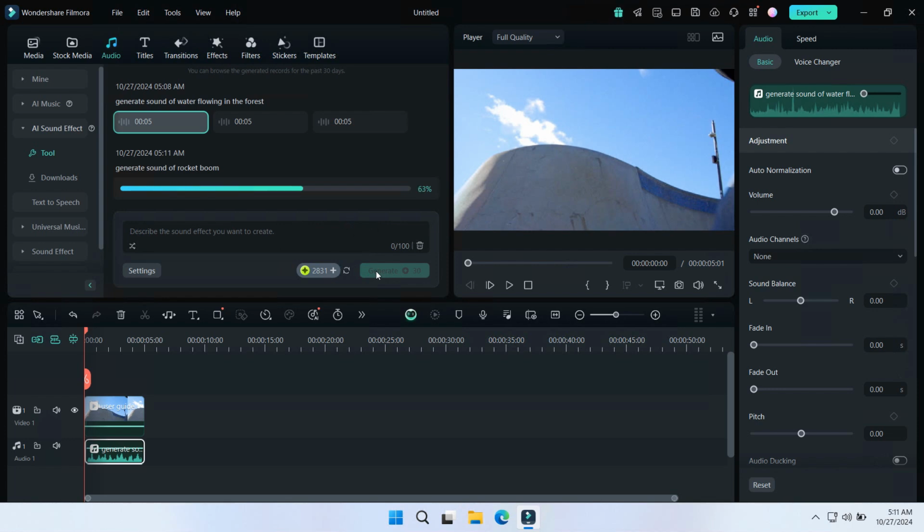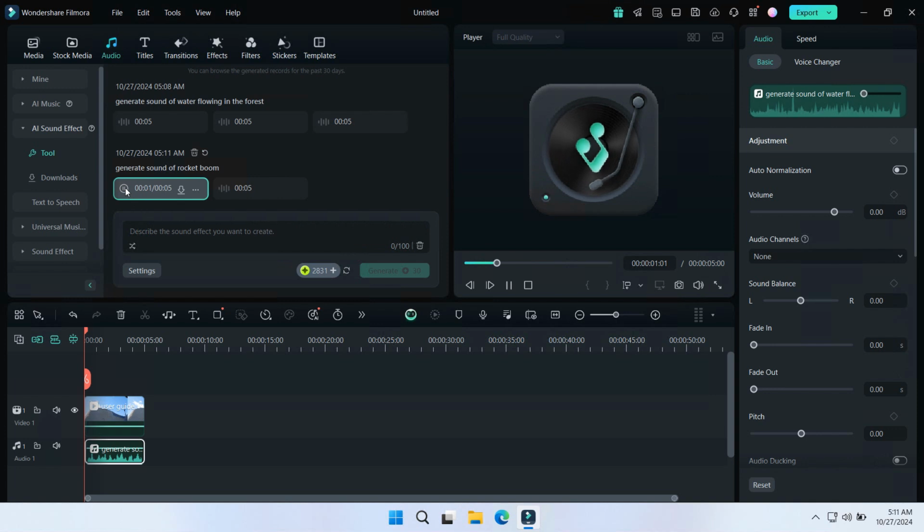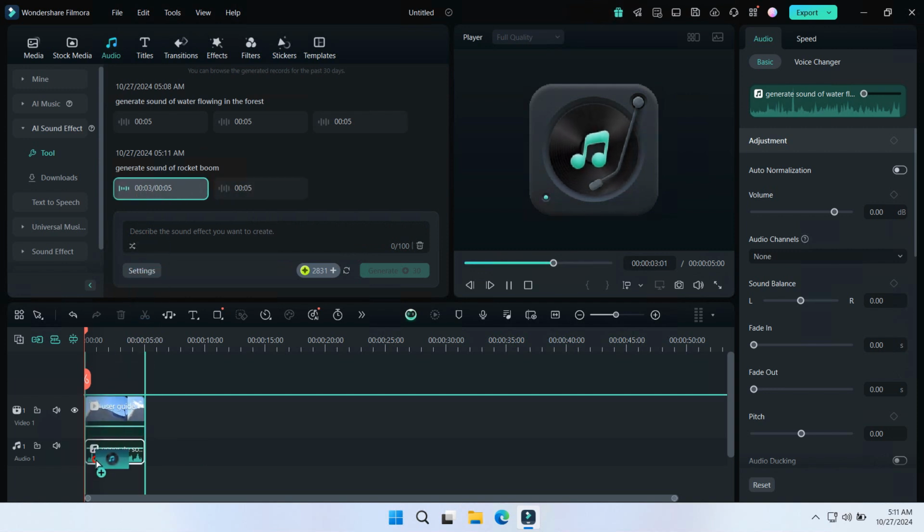With this easy method to create sound effects, actually we don't need to search for sounds anymore, because we can easily describe the sound effect that we want to create an attractive video. Yes, I will put this one.